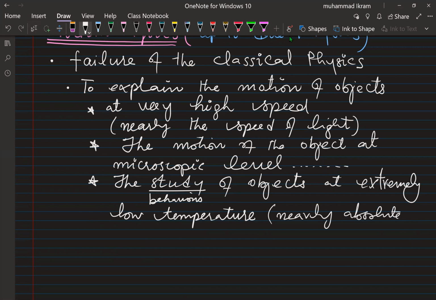The world of those particles, objects or substances responds in a completely different way.